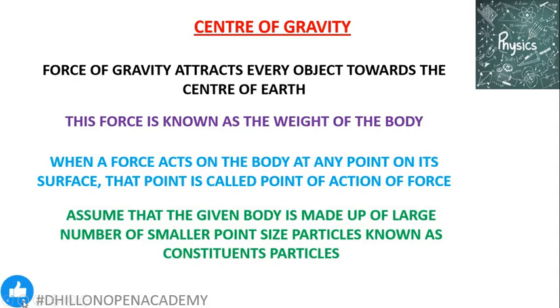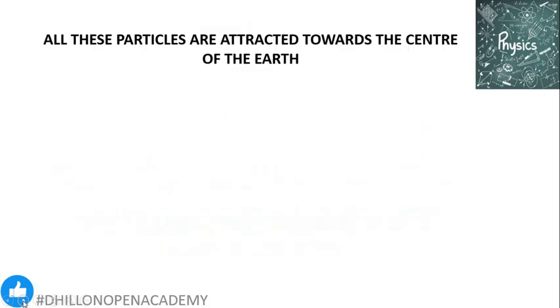In order to understand what the center of gravity is, we assume that the given body, for which we are trying to find the center of gravity, is made up of a large number of smaller point-size particles, which are known as constituent particles. Just like we studied that matter is made up of atoms and molecules, we assume that we divide our body into even smaller particles, known as constituent particles.